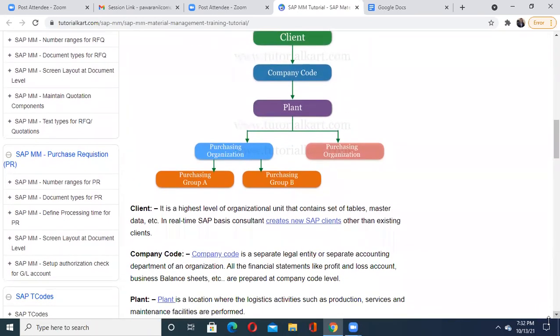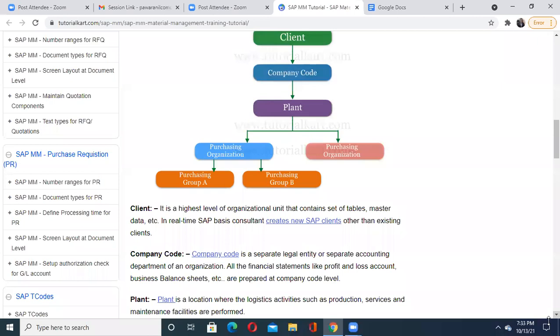Second thing, when I'm talking about the company code, a company code is a unique code, but what exactly is it? It is a separate legal entity, or you can say an accounting department of that organization. They handle all the financial transactions with respect to that company code. So they maintain your entire balance sheet, or entire financial transactions of any company. That company code is also prepared and kept unique. It is very clear, and you are going to deal with that part as well.